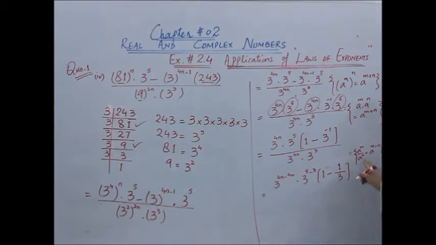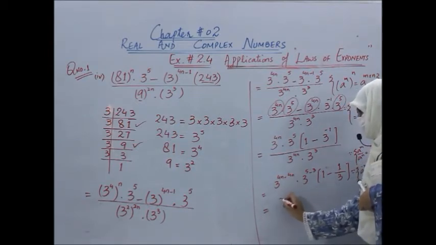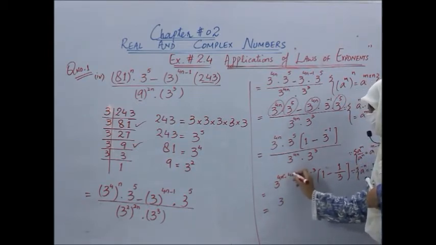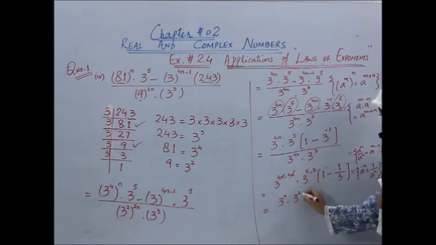Here we have used two laws of indices. First we have used this law, a power m over a power n equals a power m minus n. And secondly, which law of index have we used? That is, if we have a power minus n, it can be written as 1 over a power n. That is, the exponent becomes positive if we change its position from numerator to denominator. Now this would become 3 power 4 minus 4, 3 power 0, into 3 power 5 minus 3, 3 power 2.